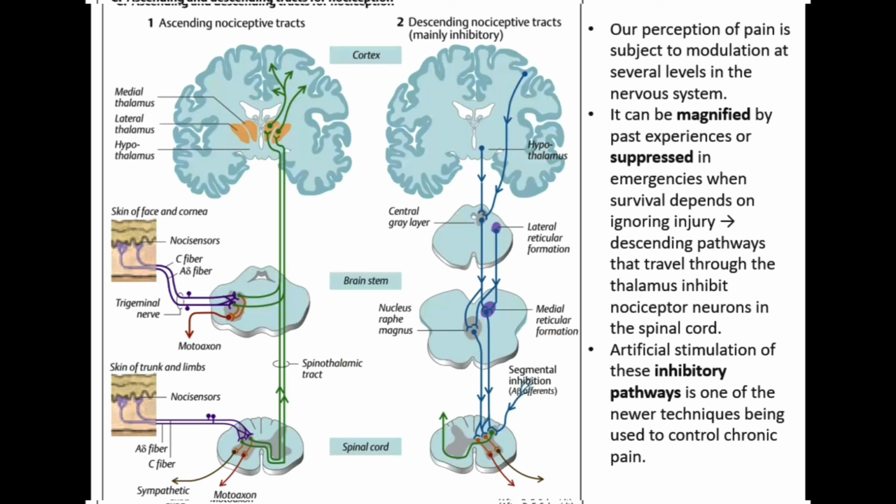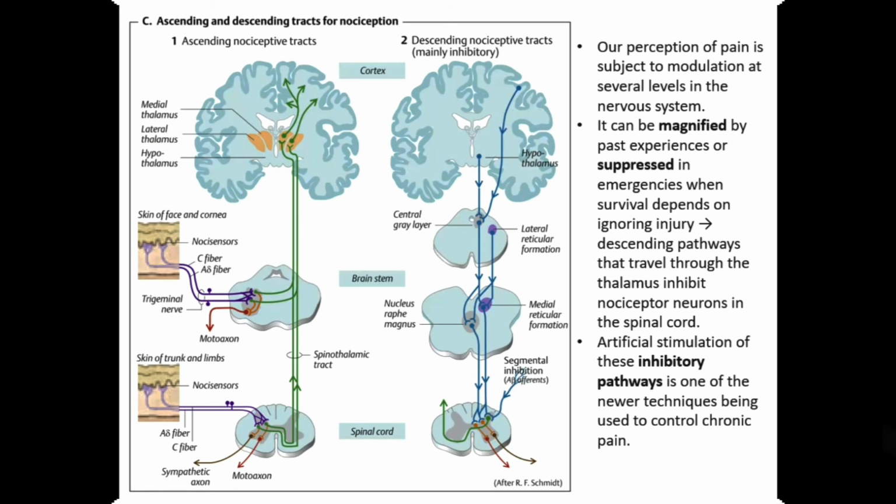As I said, there are some tracts coming down to the central gray layer, to the lateral reticular formation, down to the medial reticular formation, and then here again the pain will be modulated. As you see, there are two kinds of control from the cortex and hypothalamus. There are some tracts coming down, and they will inhibit the interneuron here, also inhibit the sympathetic axon and motor axon, and also inhibit the pain which is going up through the spinothalamic tract.